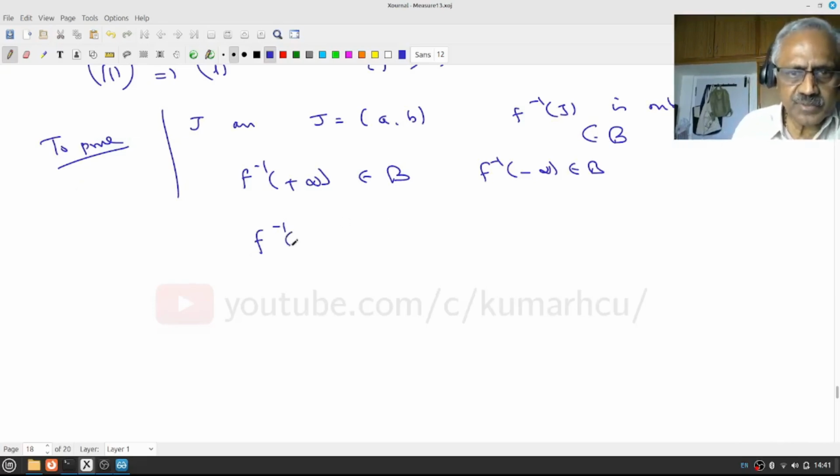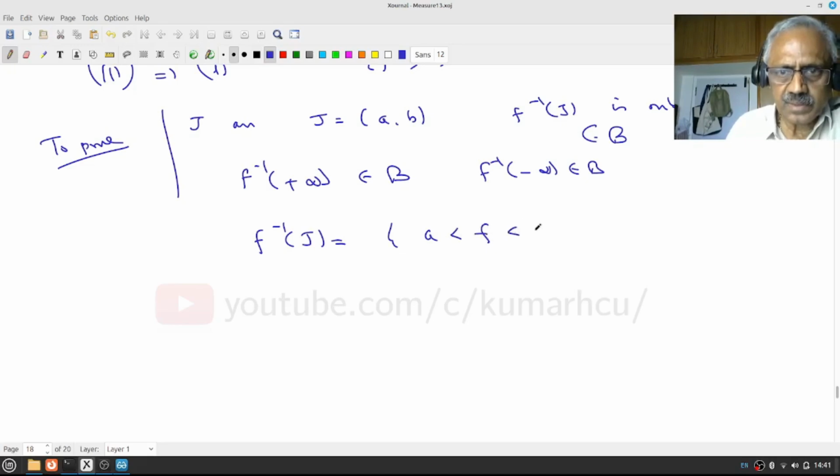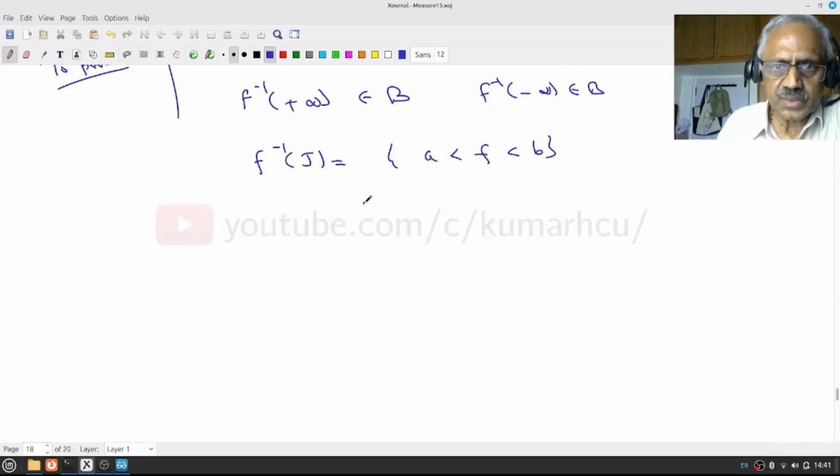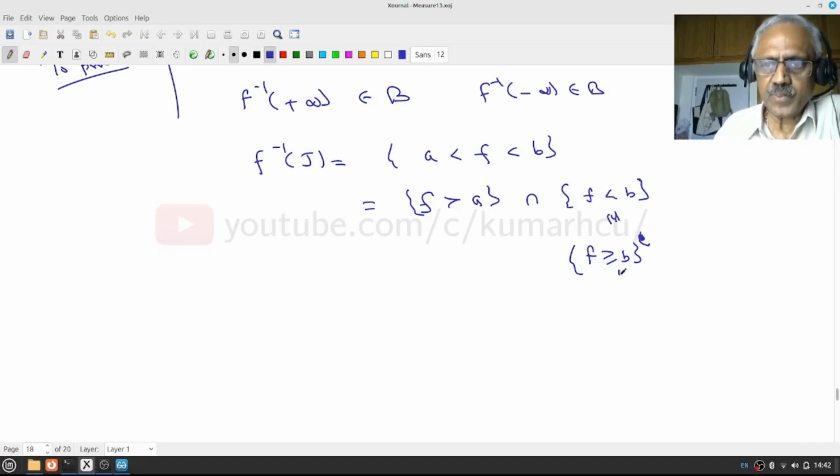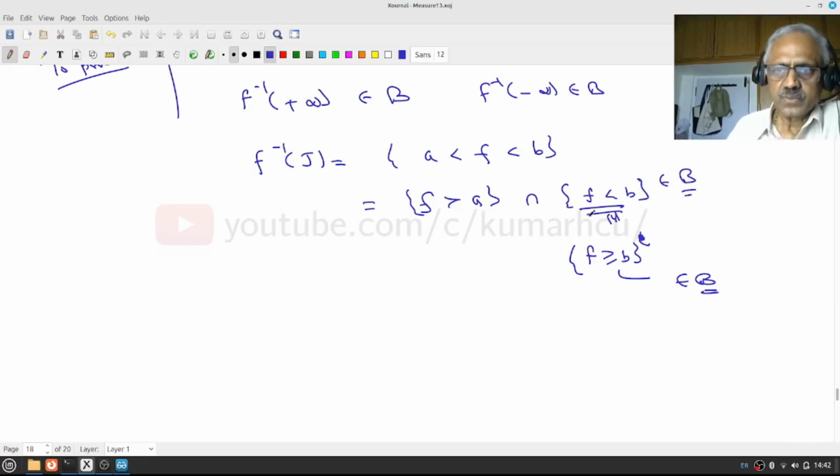Okay. Now let's look at f. What is f inverse of J? f inverse of J is a less than f less than b. Right? Set of all x so that f(x) is greater than a and f(x) is less than b. So this is therefore the intersection of f greater than a and f less than b. Notice that f less than b is the complement of f greater than or equal to b. And what we know, this is in B. Since B is a sigma algebra, its complement is also in B. Is that okay?